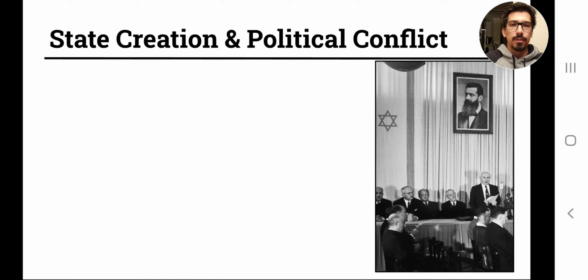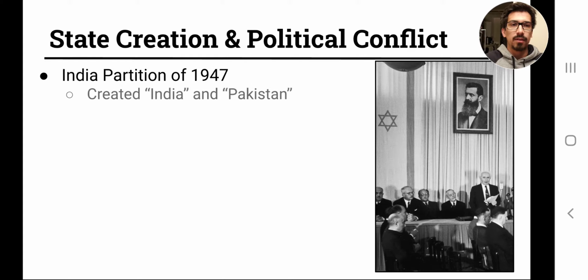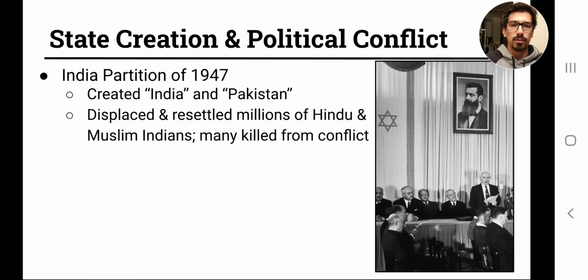A couple of examples of state creation and the political conflict that was created as a result. The India partition, which was mentioned earlier, creating an India and a Pakistan. The key here is that the ultimate social effect was that it displaced and resettled millions of both Hindu and Muslim Indians, and the residual conflict from that was extremely important.